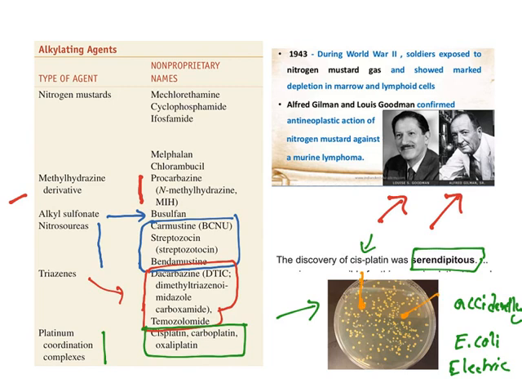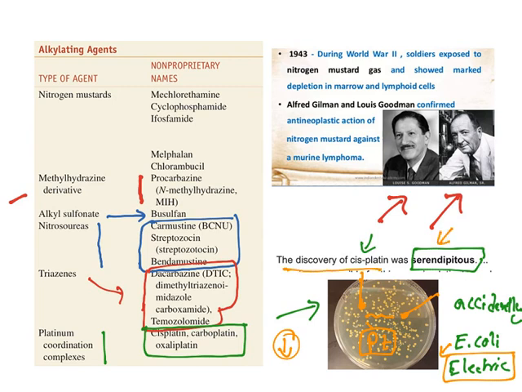The platinum electrodes started giving electricity, and strangely what he observed is E. coli multiplication is inhibited. Initially he thought it is because of electric shock. Later he realized that from these platinum electrodes, platinum seeped into this media and formed cisplatin, and that cisplatin inhibited cell multiplication.